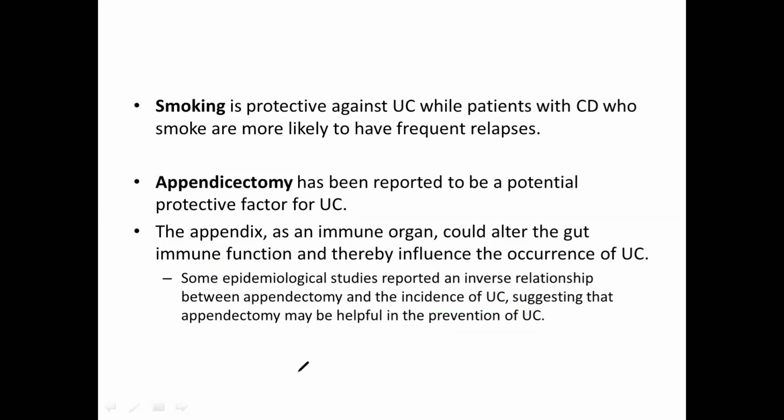Even some studies state that the early sign of ulcerative colitis was appendicitis. Some part of the appendix was inflamed before the appearance of ulcerative colitis. So that's why appendicectomy can be helpful in the prevention of ulcerative colitis.